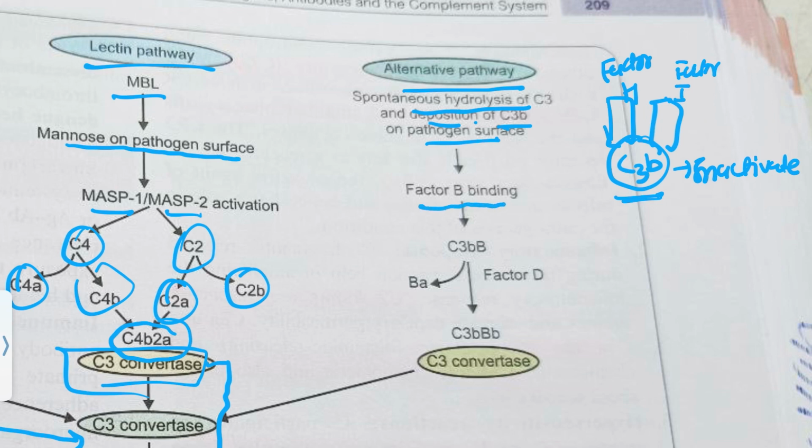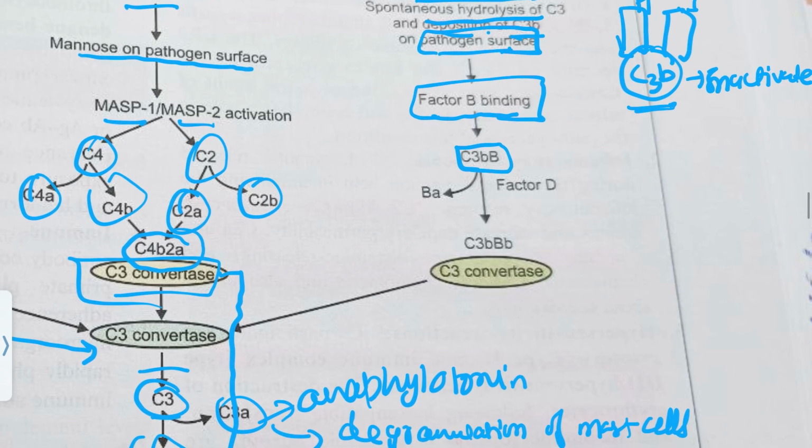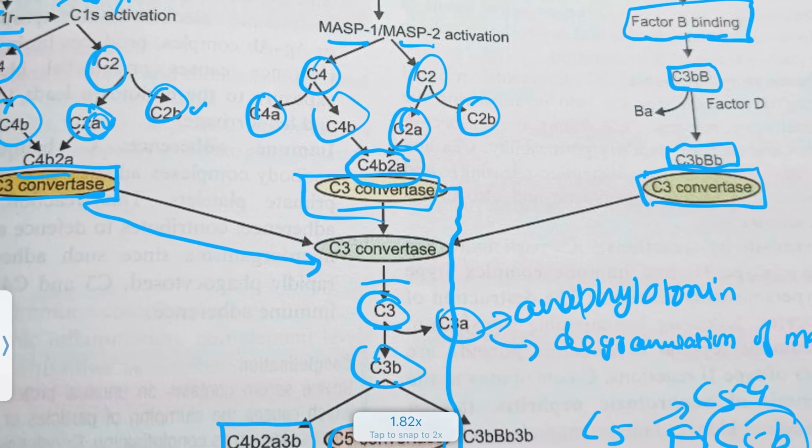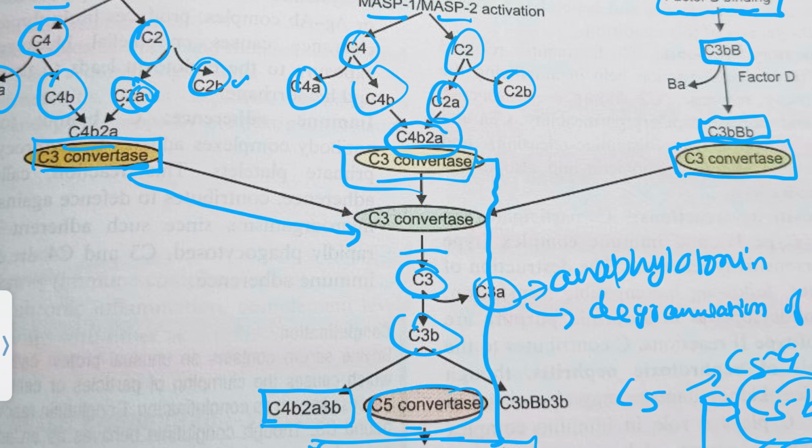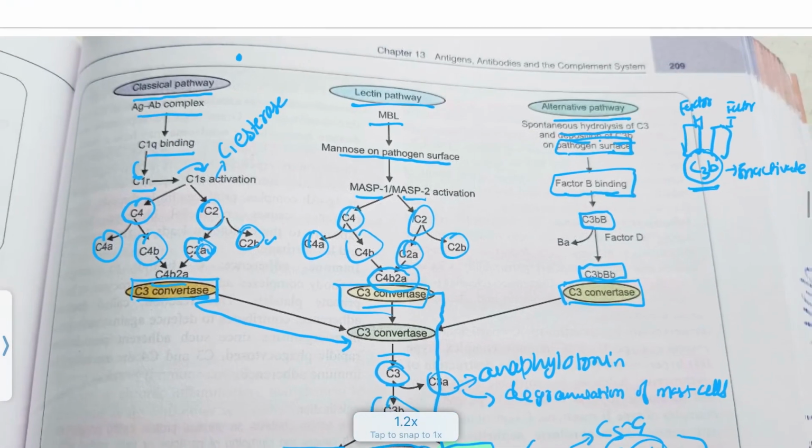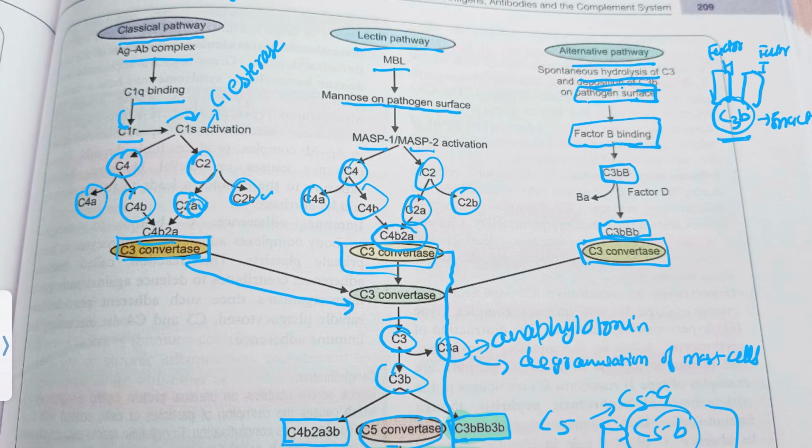If there is a pathogen, C3b comes and binds to the pathogen, and factor B will come and attach to C3b. B will be cleaved into two parts, Ba and Bb, and this C3bBb will form C3 convertase. C3 convertase will again cleave C3 into C3a and C3b, and they will again form C3bBb3b, which will form the membrane attack complex. Now C5 will come, and then 6, 7, 8, 9. So this is the gist of the complement system.